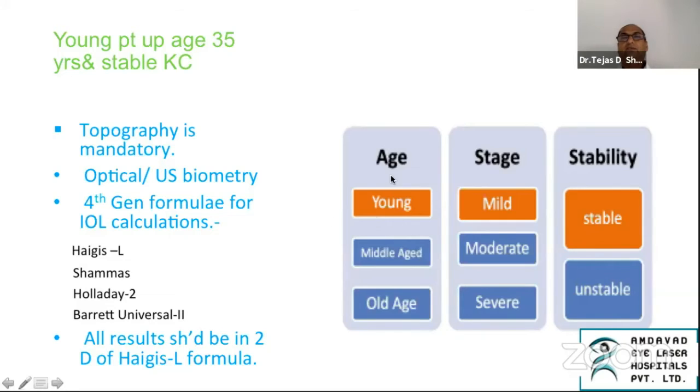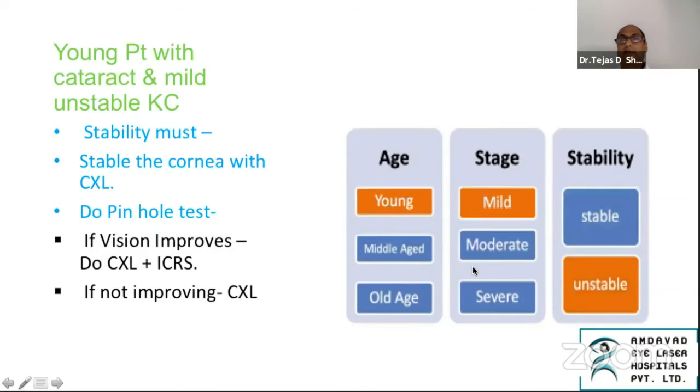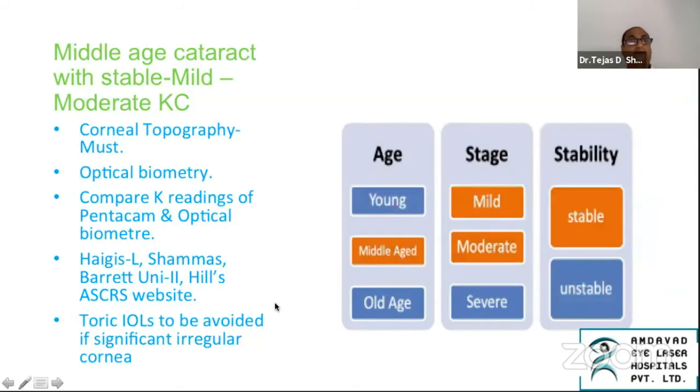This is a patient who is young, mild, and stable. But what if he has an unstable keratoconus? Well, in that case, you have to either wait for stability, or you can stabilize the cornea again with cross-linking. Do a pinhole test. If vision improves, then do cross-linking plus intracorneal rings. If not improved, then again cross-linking.